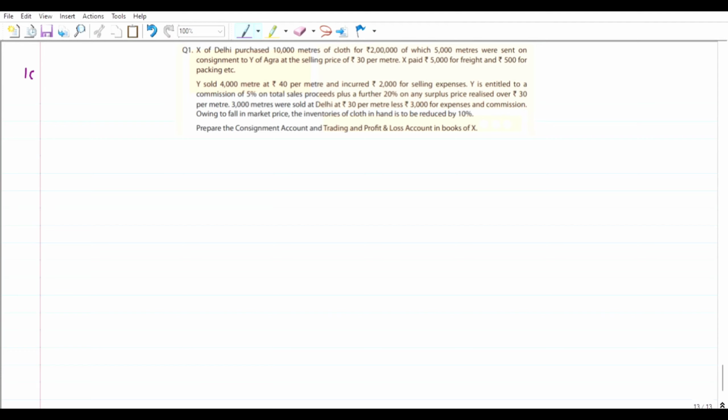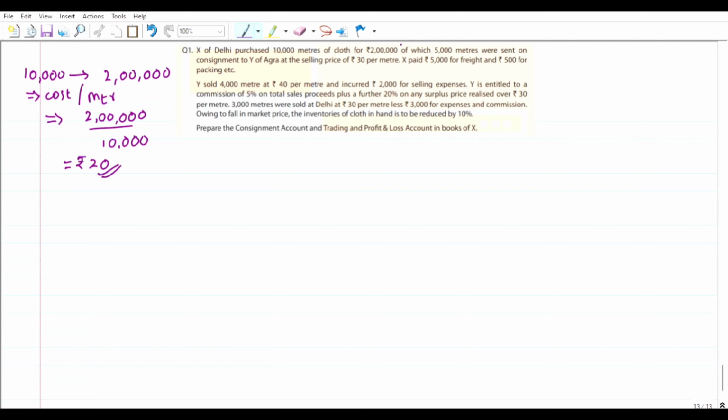That means for 10,000 meters, he had incurred rupees 2 lakhs. Then the cost of cloth, the cost per meter, is 2 lakhs by 10,000, which would be rupees 20. That means he has purchased the cloth at 20 rupees per meter.